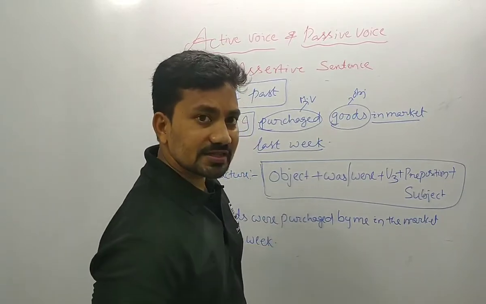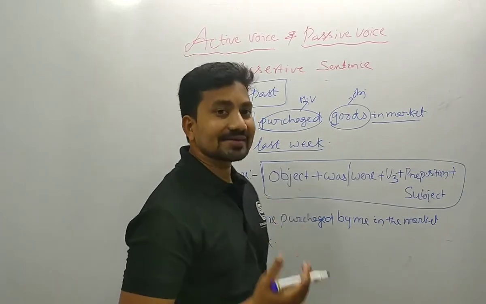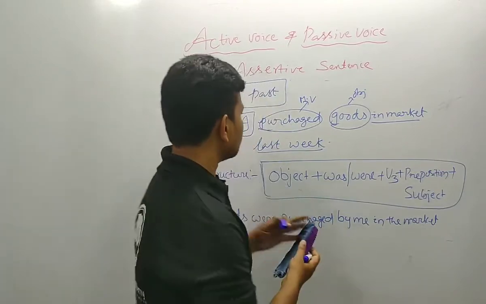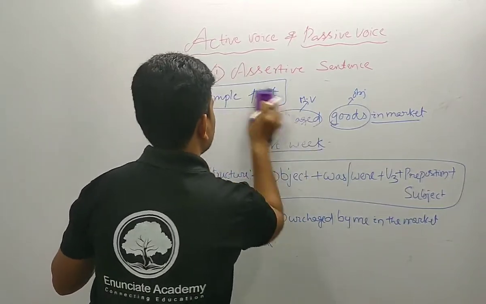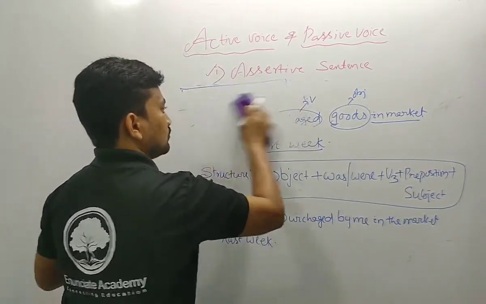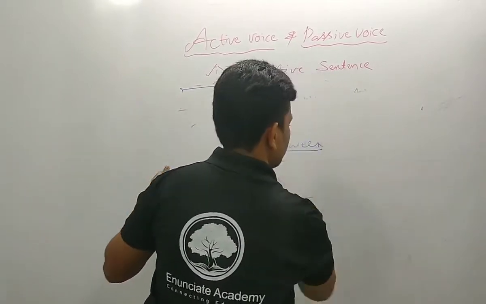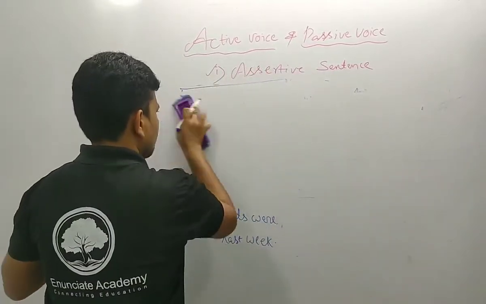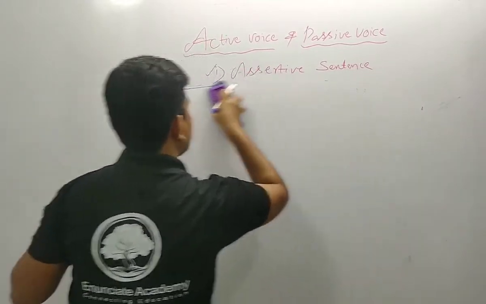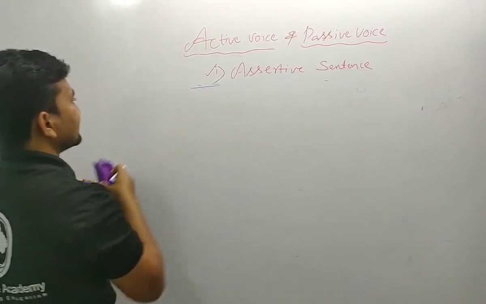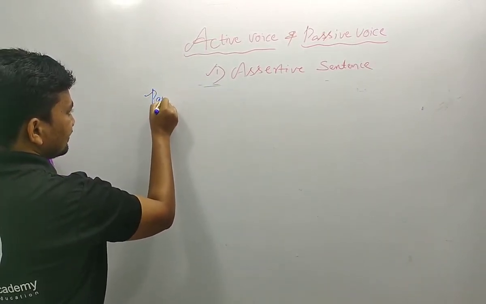Okay, now dears, we have to go to the next one, past continuous. Now it's time for past continuous.